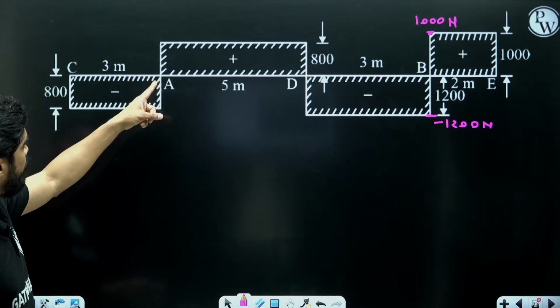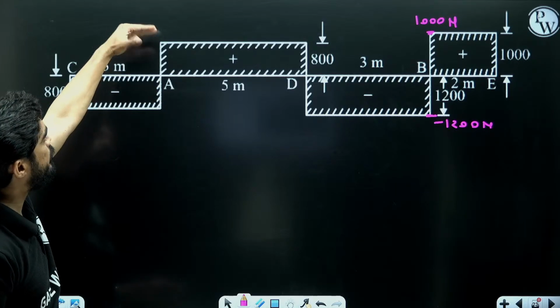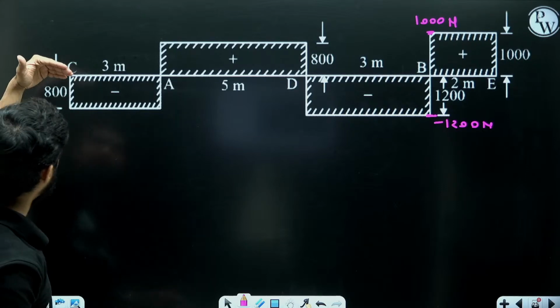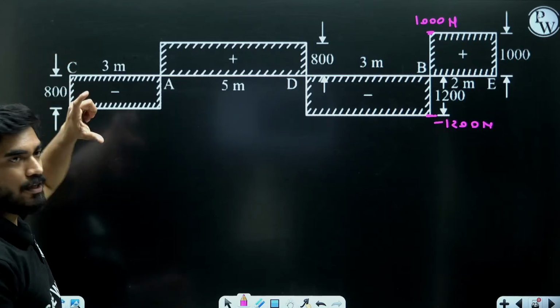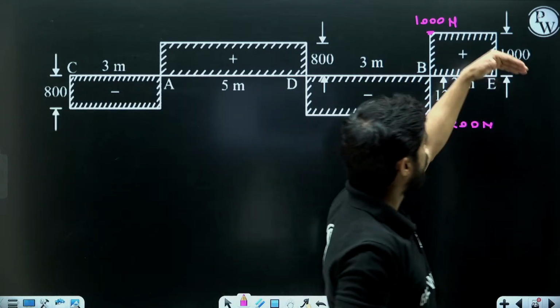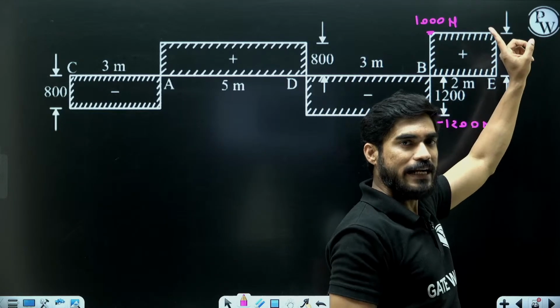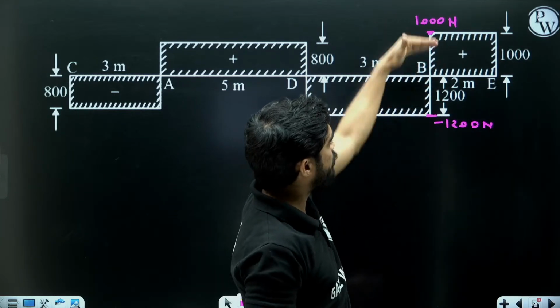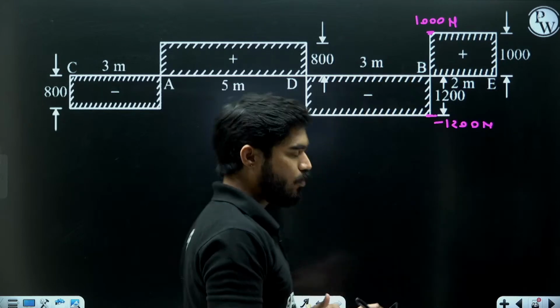At point A, what is the change? Minus 800 to plus 800. So the load at A will be 1600. At point C, what is the change? Minus 800 to 0. So the load here will be 800 Newton. At point E, what is the change? 0 to 1000. So the load at E will be 1000 Newton, right? So at point B, minus 1200 to 1000, the total change is 2200 Newton.